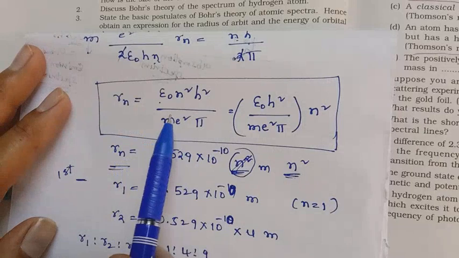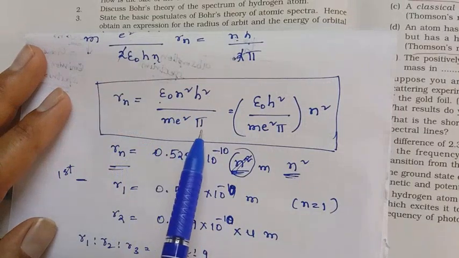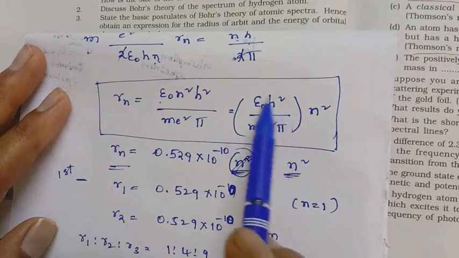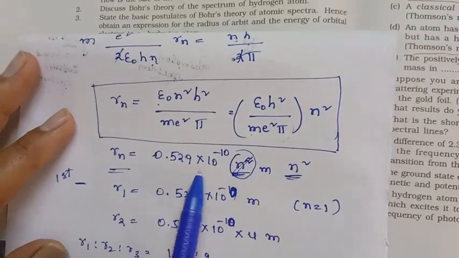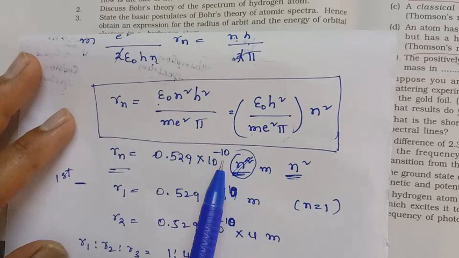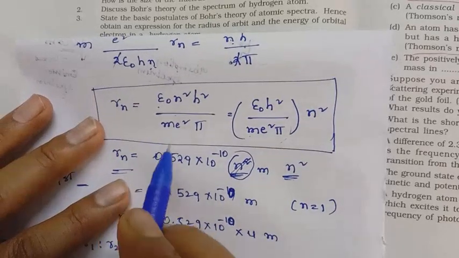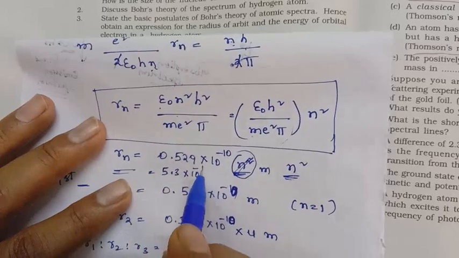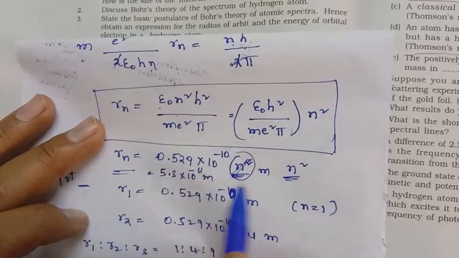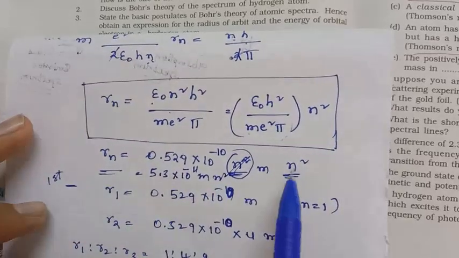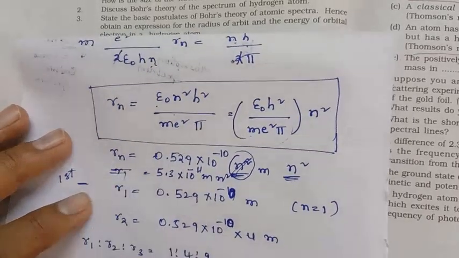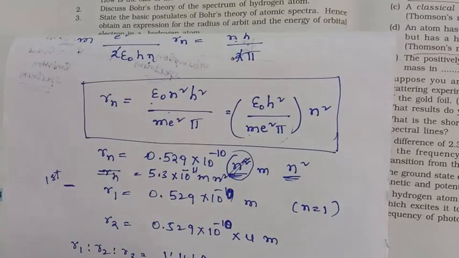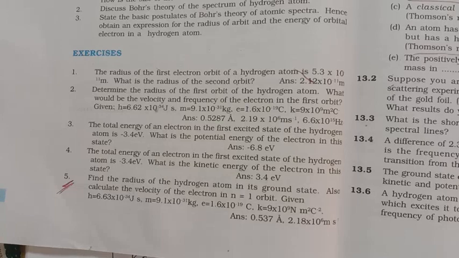Rn is equal to epsilon naught n square h square upon pi m e square. This total constant value is equal to 0.529 × 10^-10. If you write this expression, it is 5.3 × 10^-11 meters into n square, where n is the orbit number, so it is Rn. The first orbit means n is equal to 1, and the second orbit means you have to multiply by 4.